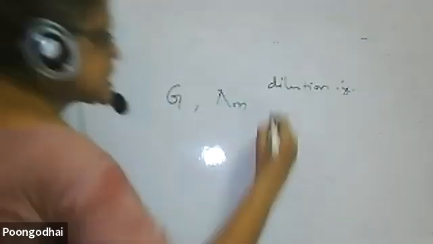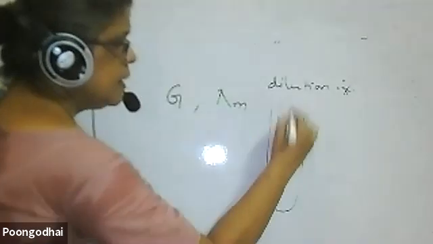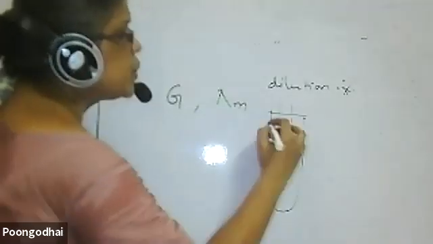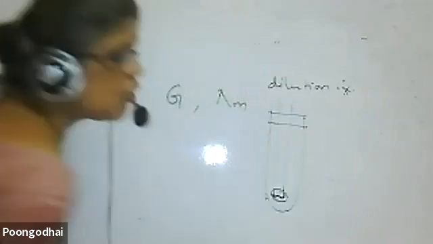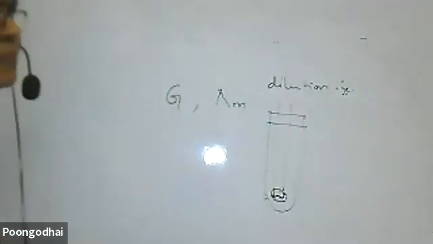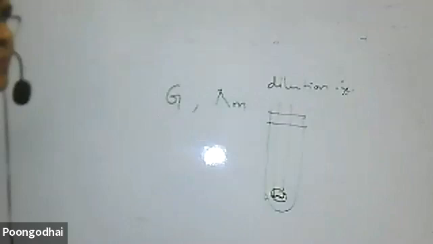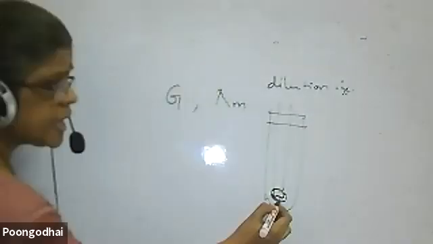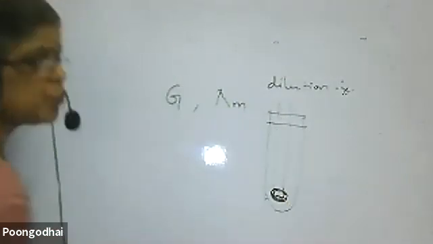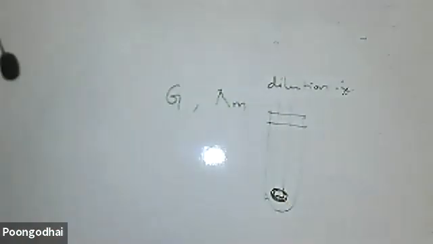What is conductance if this is the cell? However you take the solution, the ions present between the two electrodes will account for conductance. I'm not concerned with the volume; the amount of ions present per unit volume, that only will account for my conductance.